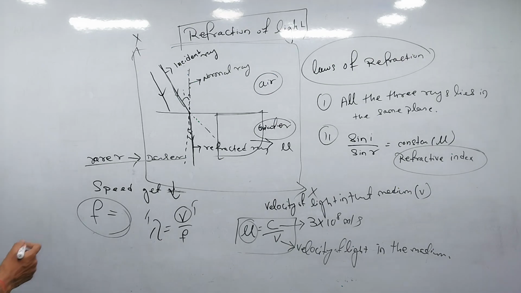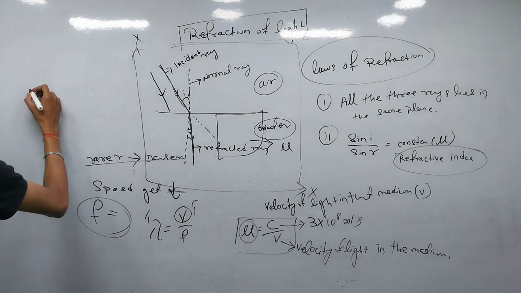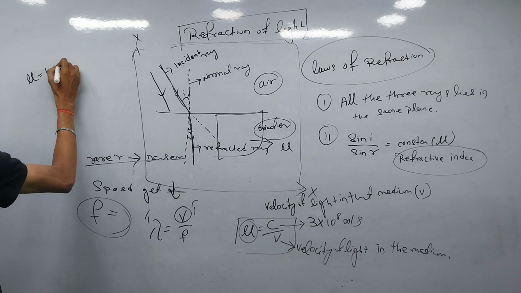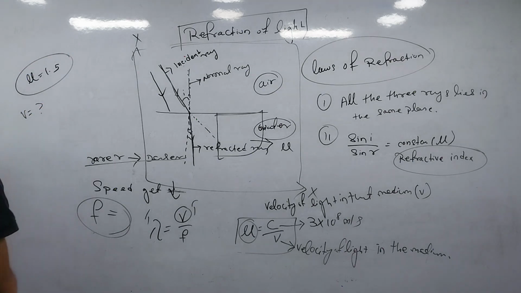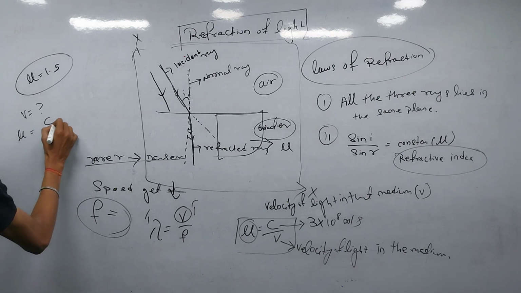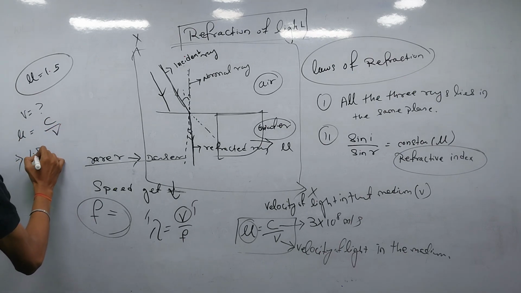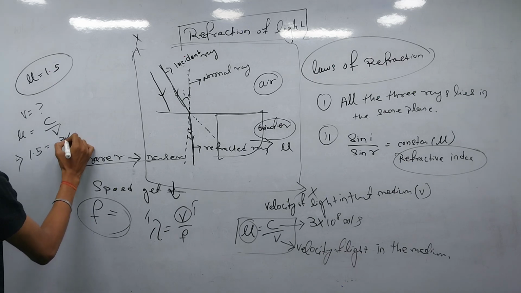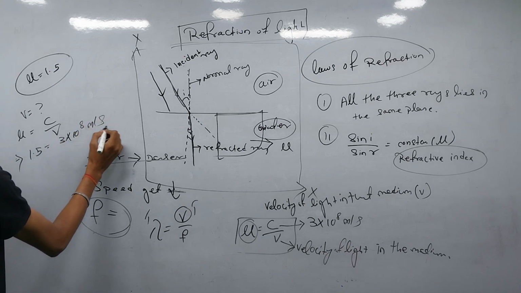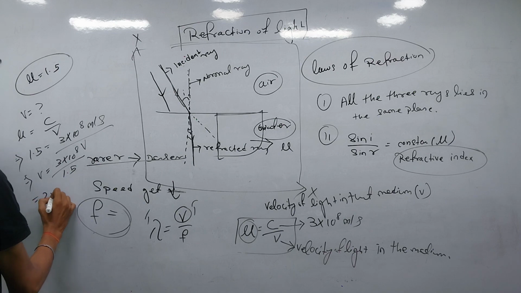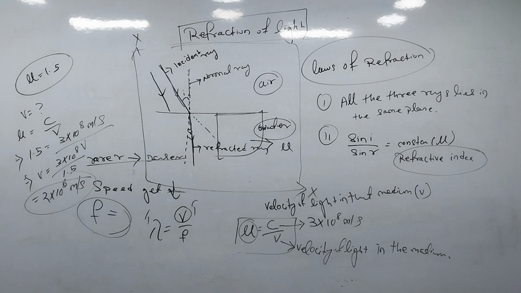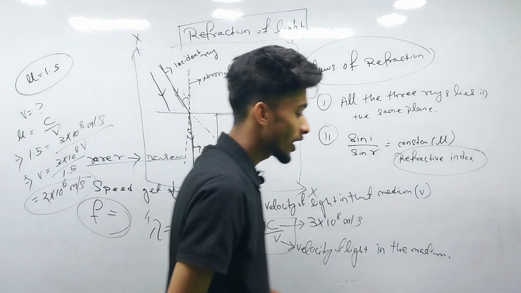A question is given that a medium has refractive index 1.5, and you have to calculate the speed of light V in that medium. So how do you calculate? We know that mu equals C by V, that means 1.5 equals 3 into 10 to the power 8 meter per second by V. So V equals 3 into 10 to the power 8 by 1.5, which equals 2 into 10 to the power 8 meter per second. That will be your answer. In this way you can solve the numericals. So that is all about the introduction part of the refraction of light.